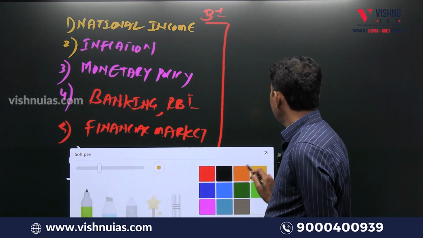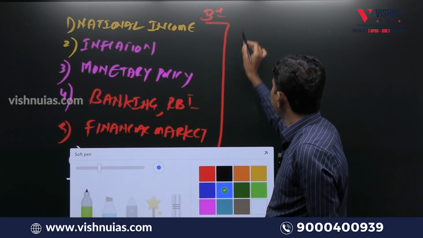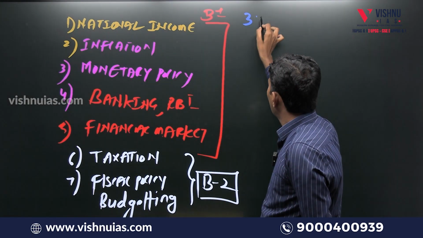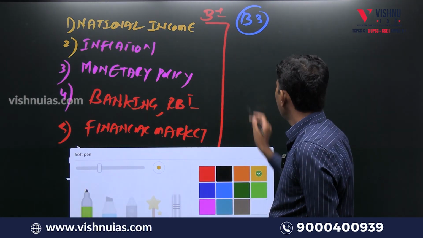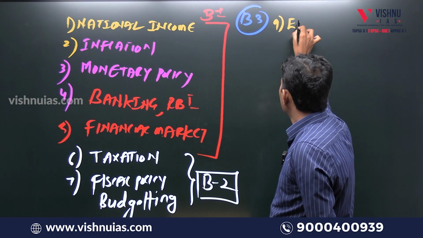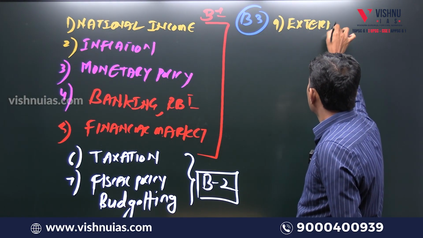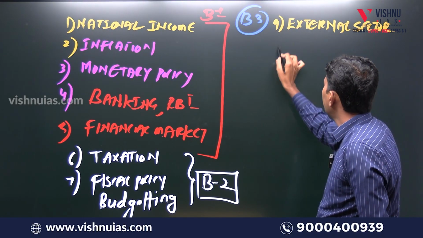The next block, which is interesting and economy specific, is, if you look, we use this word called external sector. You keep hearing it. I'm going to explain each micro topic in detail, nothing to worry.